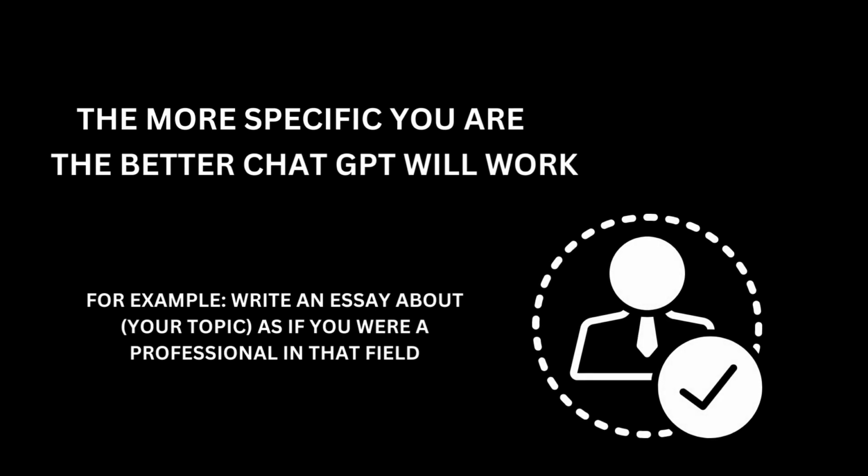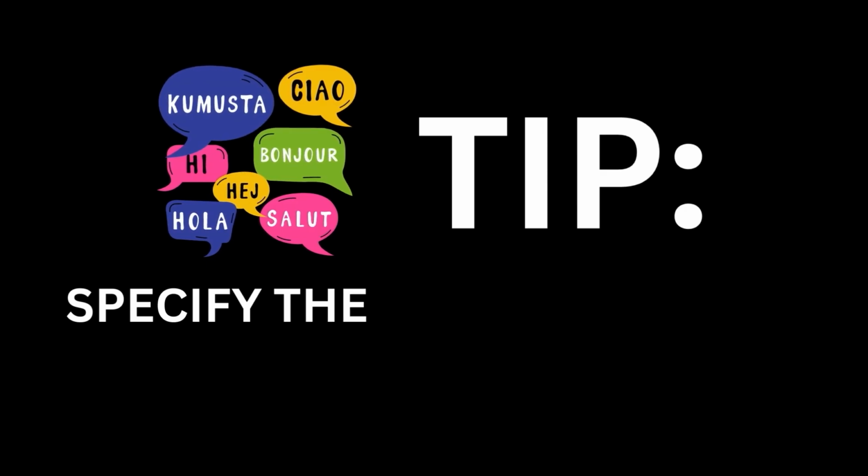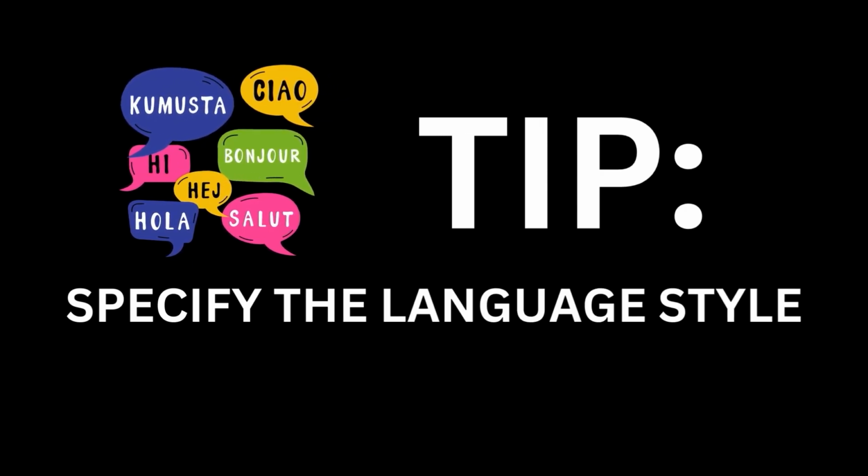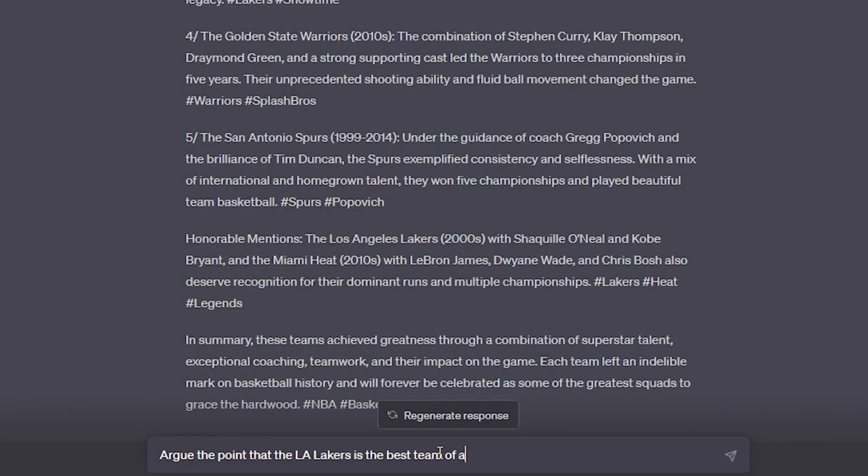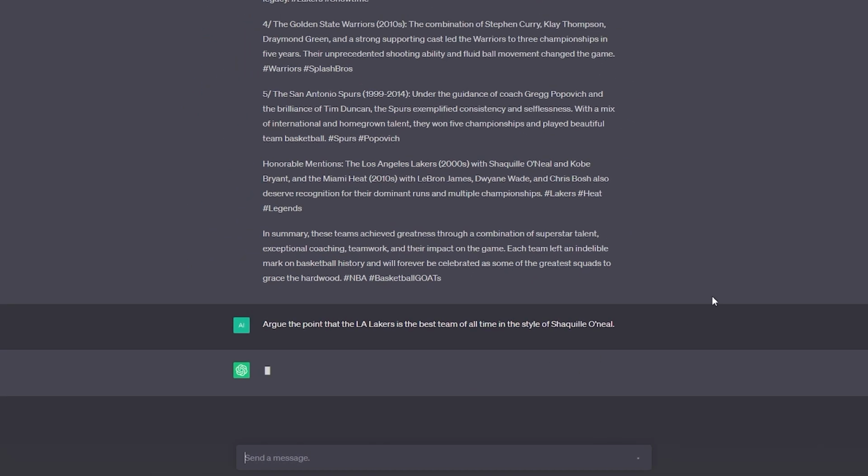As mentioned before, the more specific you are with ChatGPT, the better results will be at the end. After your main prompt, mention what kind of language style you'd like to use. For our example, we will go for this. Argue the point that the LA Lakers is the best team of all time in the style of Shaquille O'Neal. Here's what it came up with.